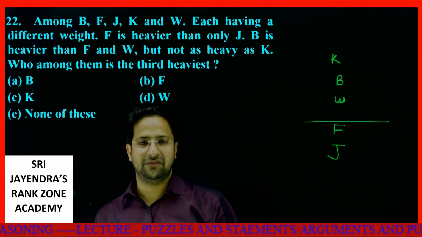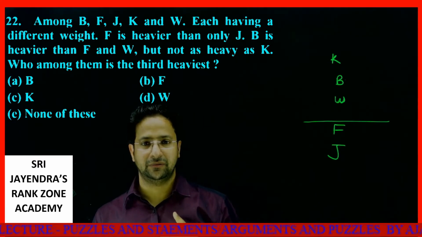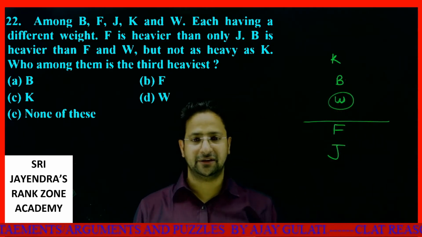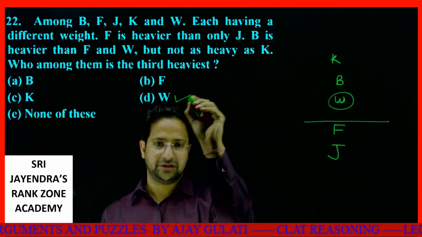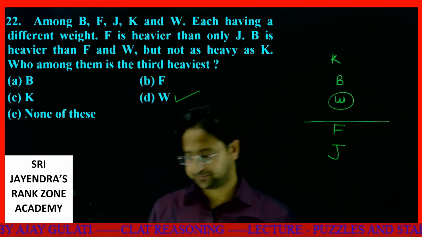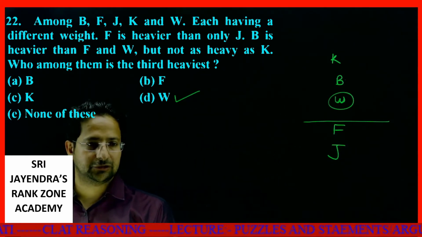Who among them is the third heaviest? There are 5 people. Who among them is the third heaviest? The one in the middle. That is W, the third heaviest. Okay, dear students. Let's move to the next one.